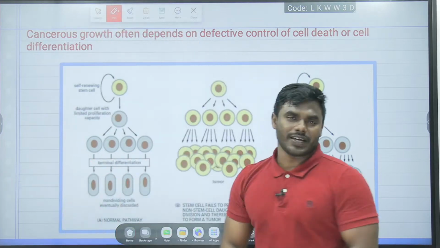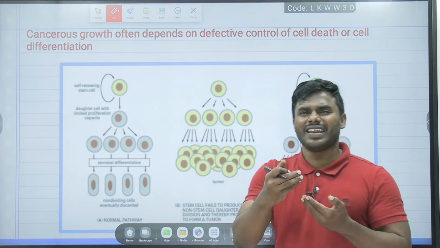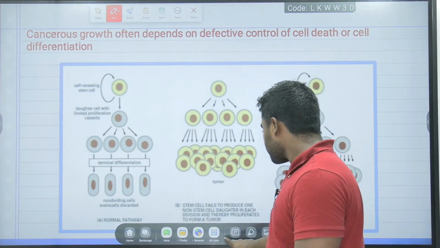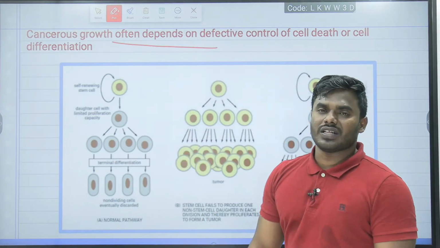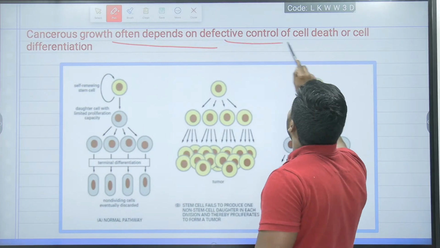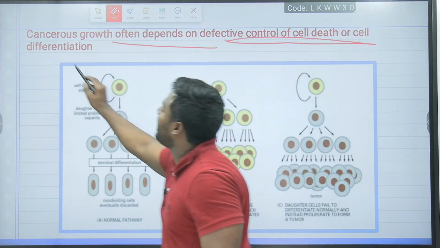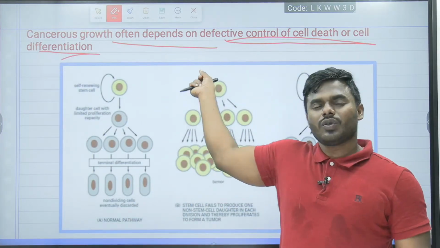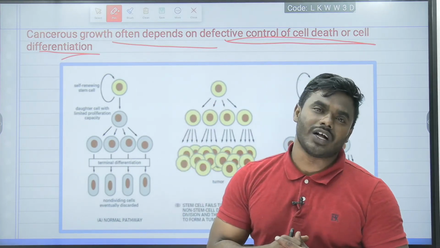Okay, friends, listen. This is the same type of question which we got in the exam, but they have asked it in a different way. But the concept is the same. Everyone pay attention. Cancer growth, follow me friends, often depends on defective control of cell death or cell differentiation. See that line? They will give the same line, and they will ask us whether the statement is a true statement or a false statement.